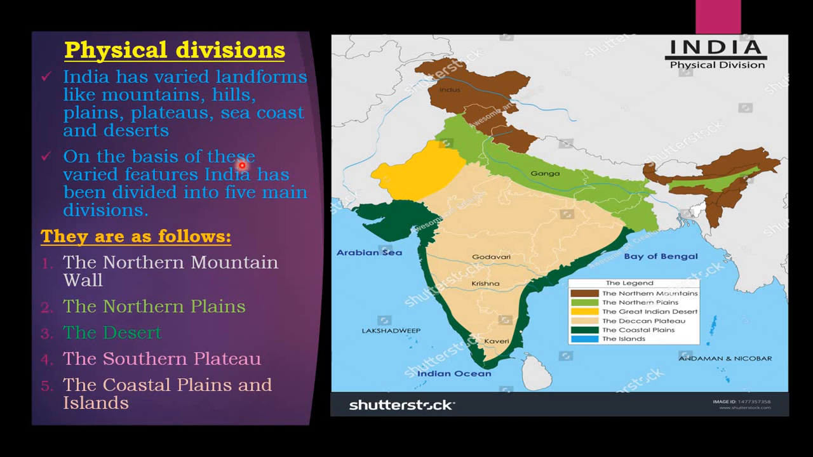On the basis of these varied features, India has been divided into 5 main divisions. So India has varied landforms like mountains, hills, plains, rivers, plateaus, seacoast and desert. On the basis of these varied physical features, our country is divided into 5 main physical divisions.